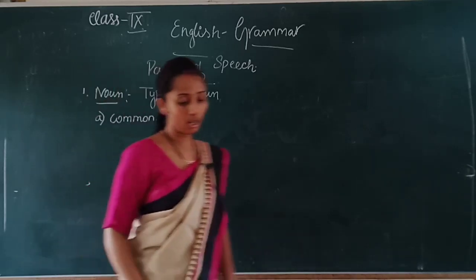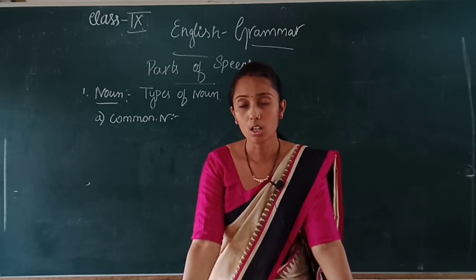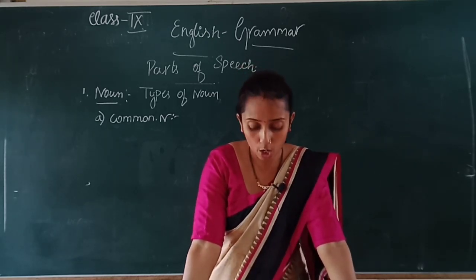What is a common noun? Common nouns are non-specific.